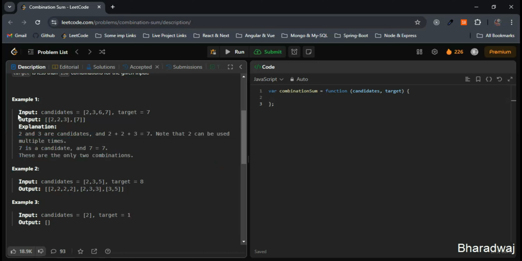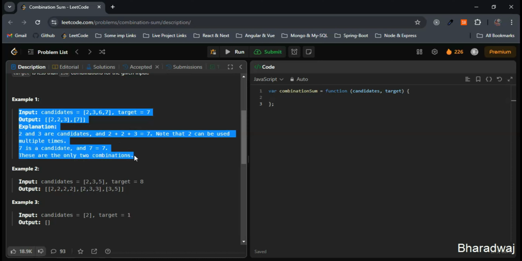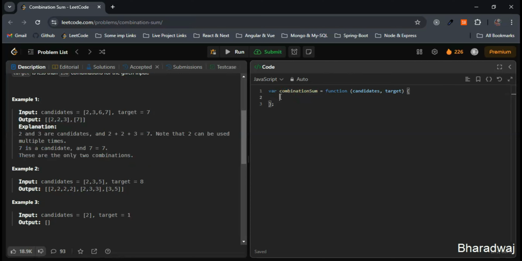So let's write the code and then take the example. I'll explain with this example after writing the code. I'll just come here. Initially, what I'll do is create an empty array to store the valid combinations. I'll name it result.